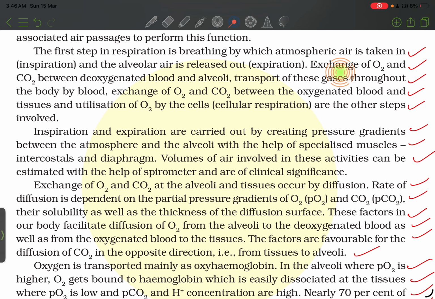transport of these gases through the blood throughout the body, exchange of O2 and CO2 between oxygenated blood and tissue, and utilization of O2 by the cells for cellular respiration are the other steps involved. Inspiration and expiration are carried out by creating a pressure gradient between atmospheric air and the alveoli with the help of specialized muscles, the intercostals and diaphragm.